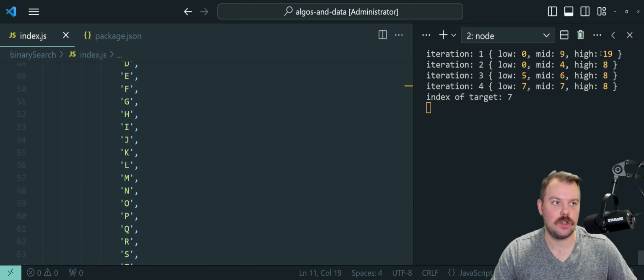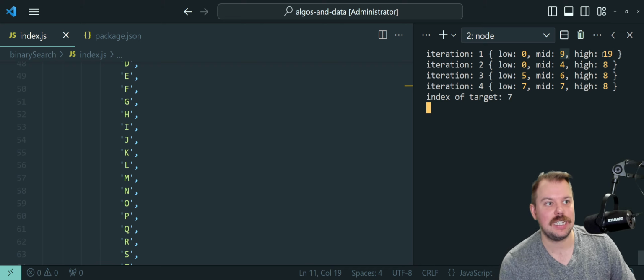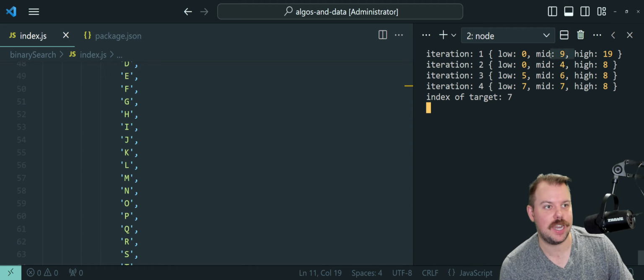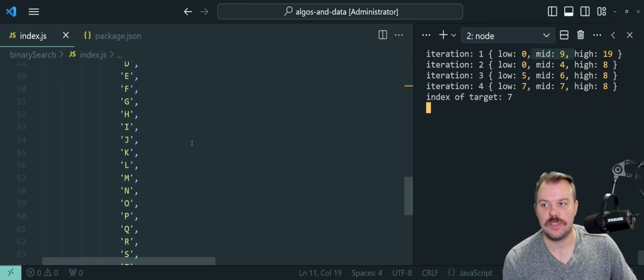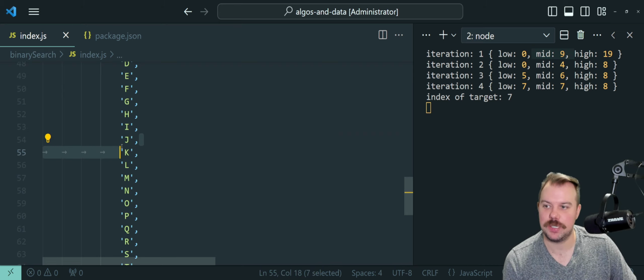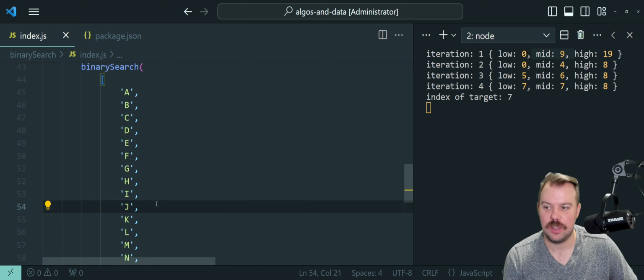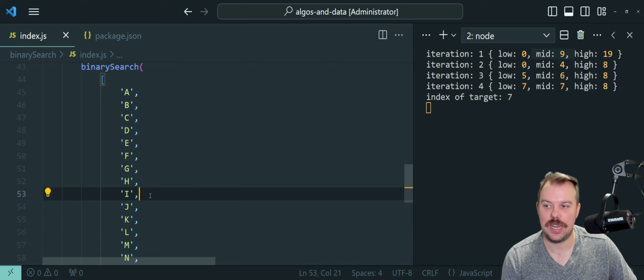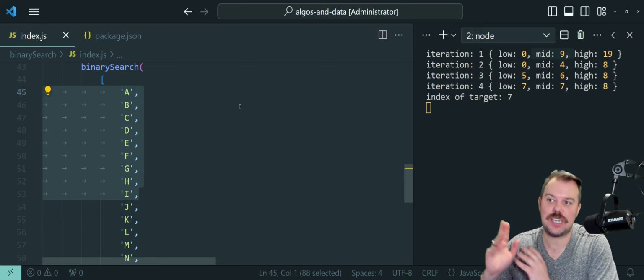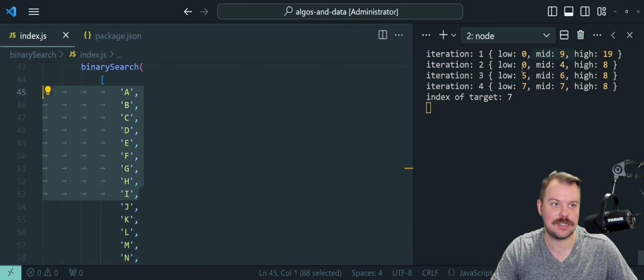So again, 0 in the first 20 letters, 0 to 19. A midpoint of 19 divided by 2 would be 9.5, rounded down to 9, hence that midpoint. Then we know that the midpoint will be, I believe, I or J at position 9. Then we know that H is less than J, right? So then we can ditch the full right half of all these letters. Those are all gone, and then we have one less than our midpoint of J onwards. So that becomes our new left half. The low didn't change, hence why it's 0 here.